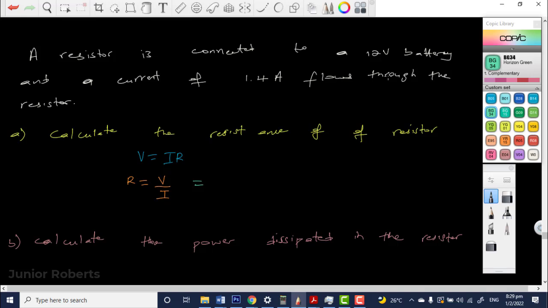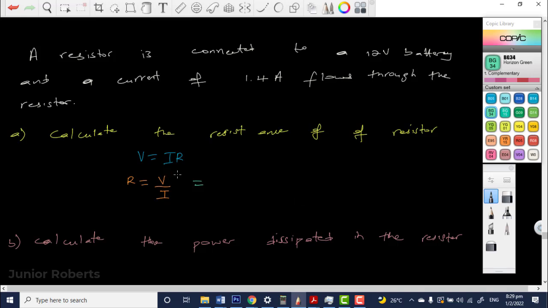That's the technical definition. So normally we say EMF of a battery, and the PD across, for example, a resistor. That's just the technical way of looking at it.